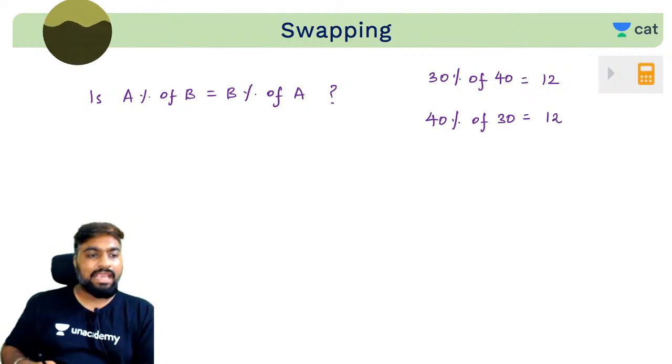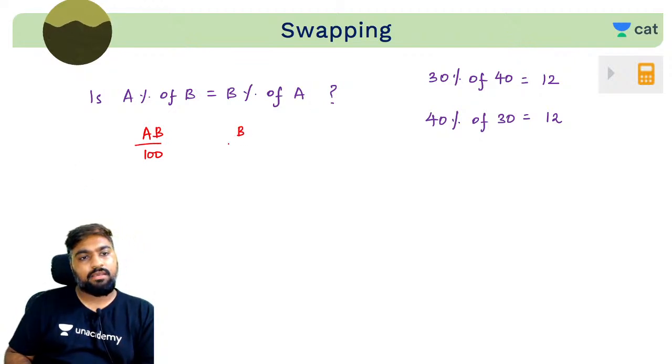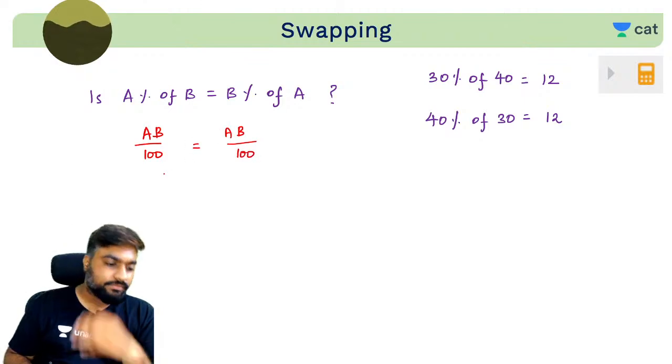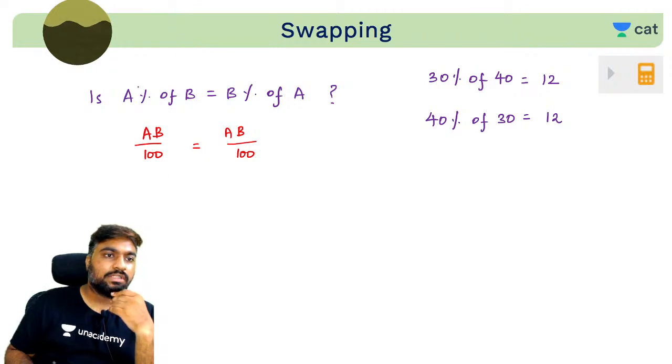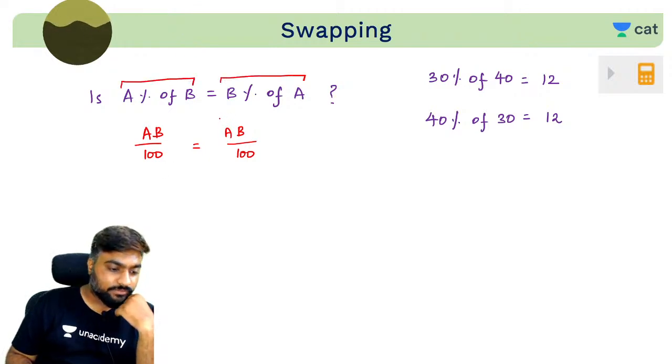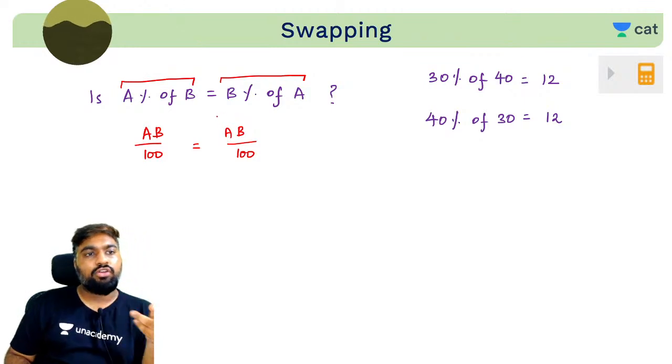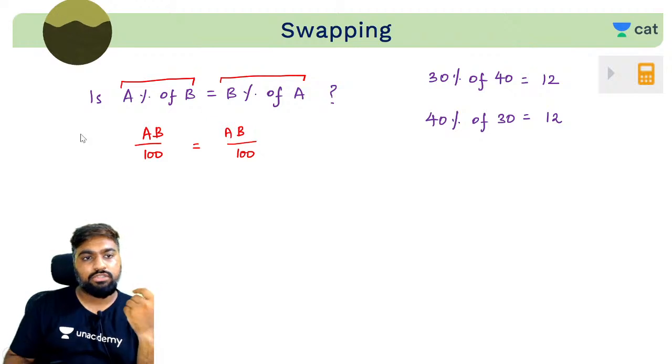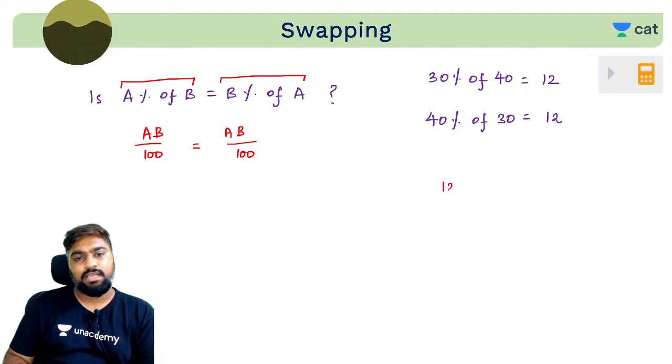Why? A% of B is basically A by 100 into B. B% of A is B by 100 into A. Both are the same, aren't they? Yes or no? So A% of B is equal to B% of A. Yes. So what do you do here? When you have a complex term, for which you don't want to find out the percent, let's say if they ask you